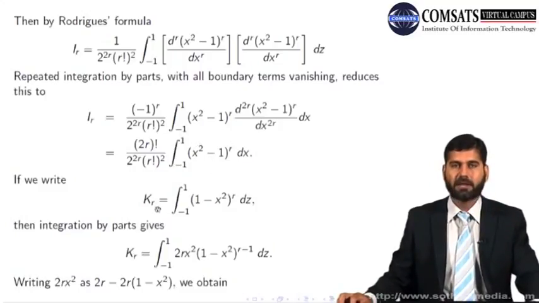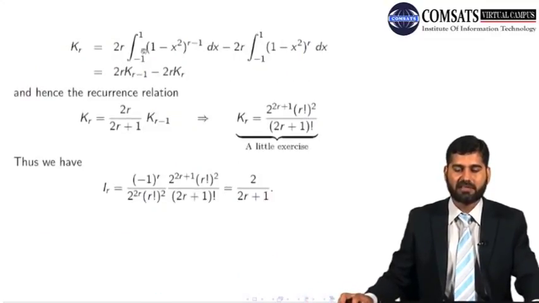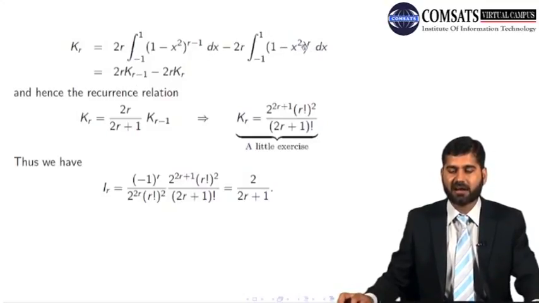If I write this kr and integrate it once by using integration by parts, I will arrive at here. Integral of 1 is x, and the derivative of this is x times (1 minus x square) to the power r minus 1, so that's why we got x square. All right. And now writing 2r x square as 2r minus 2r times (1 minus x square), I will arrive at this expression. And this is 2r k(r minus 1), and this is kr.